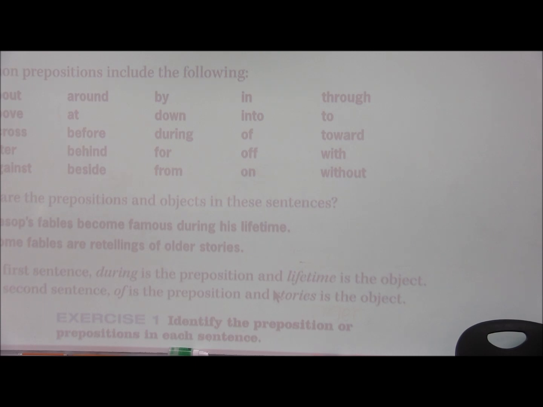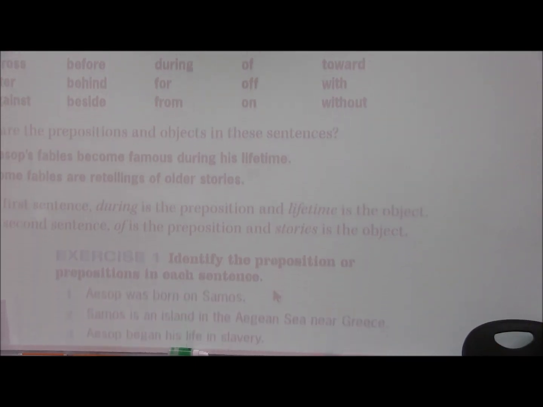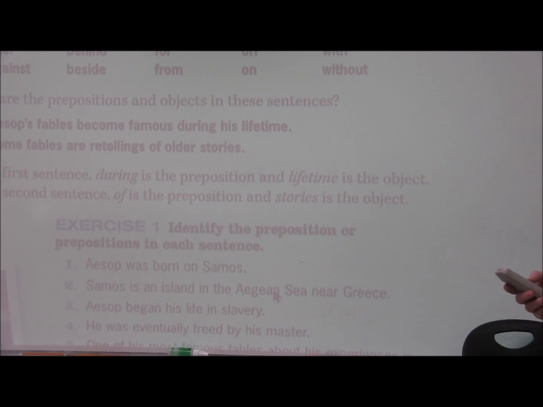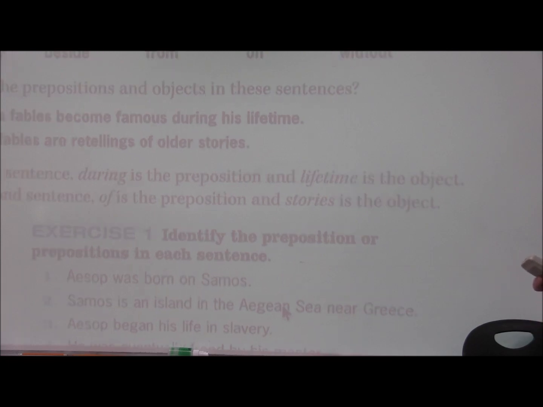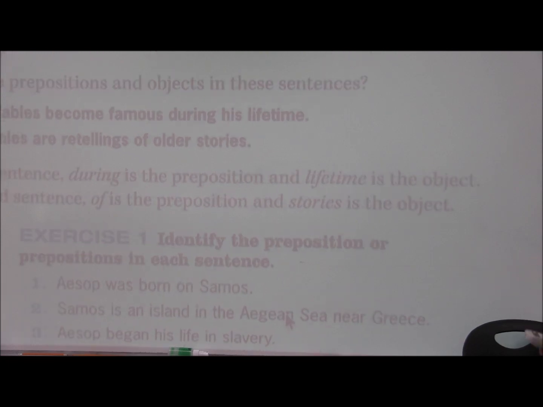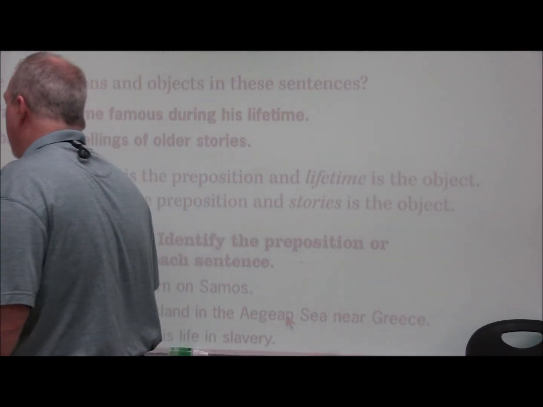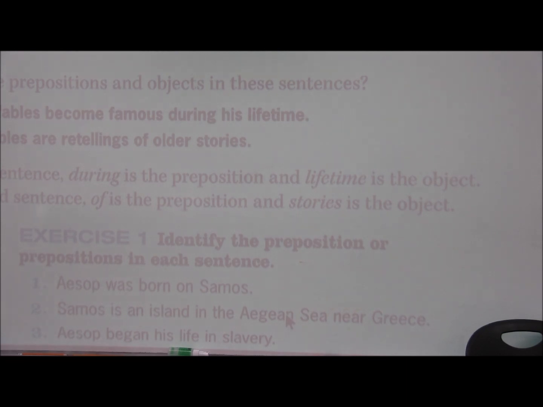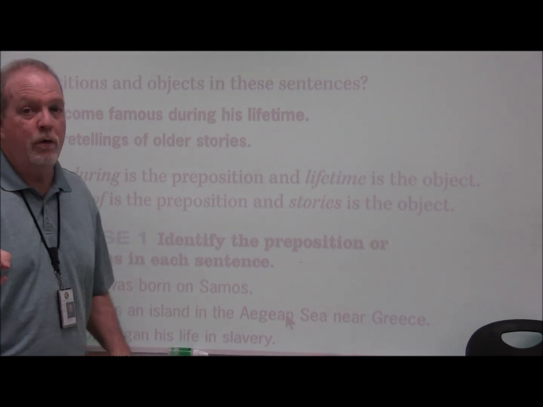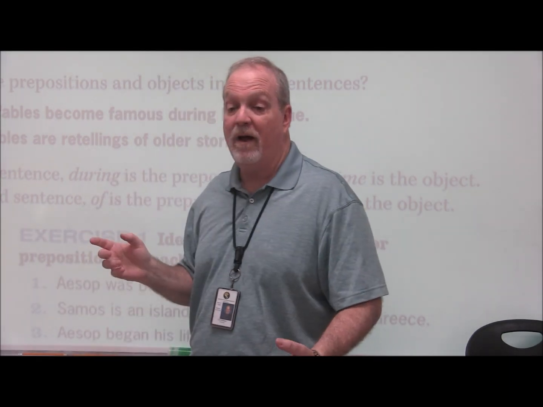Now, let's take a look at these two examples without having the answers right there for us. Let me bring that up a little bit bigger. Okay, Aesop's fables became famous during his lifetime. All right, what are we talking about? Some of you, if you were here, would be saying we're talking about Aesop.